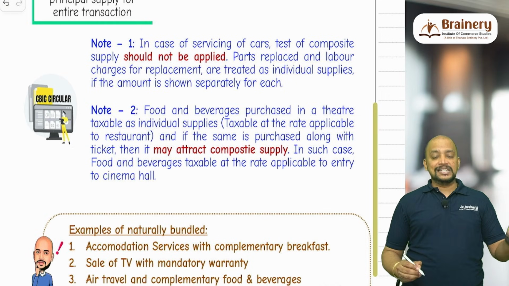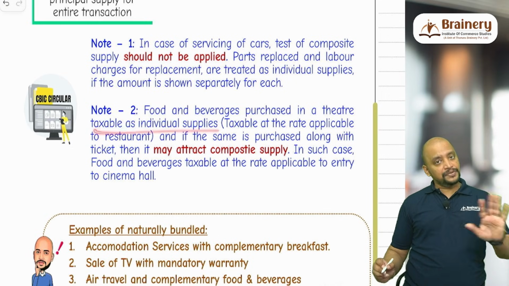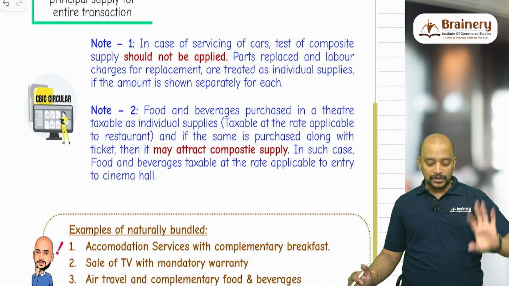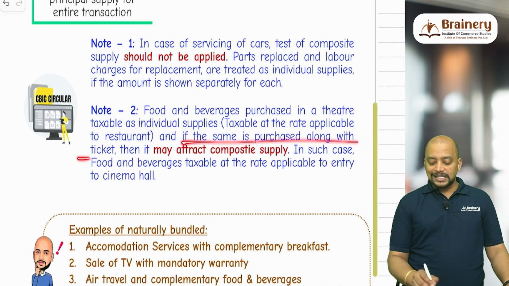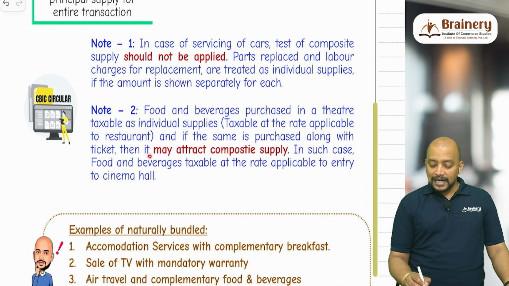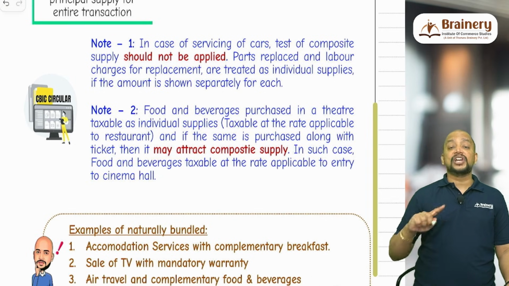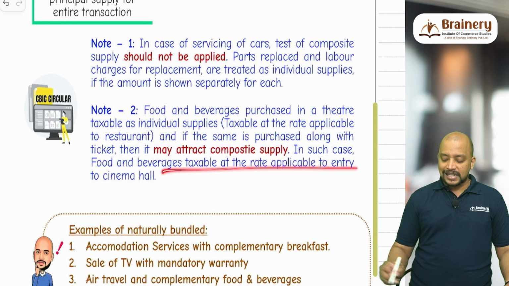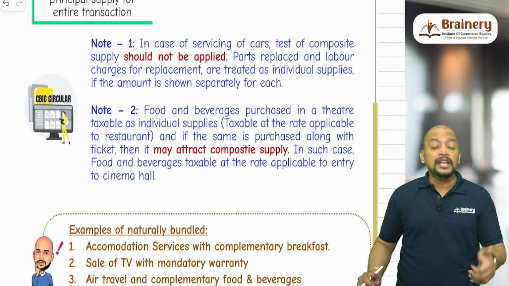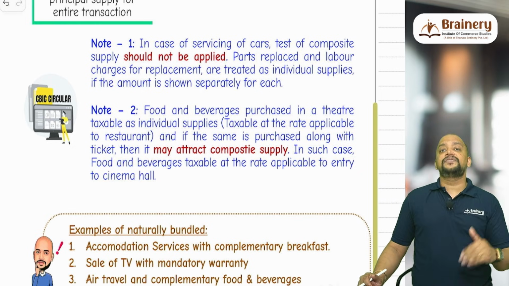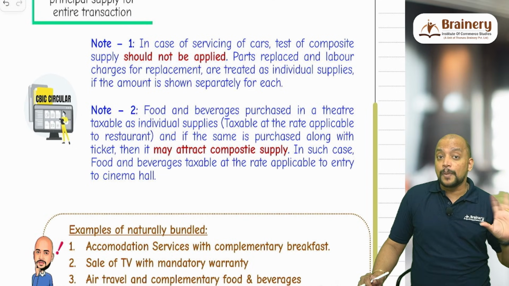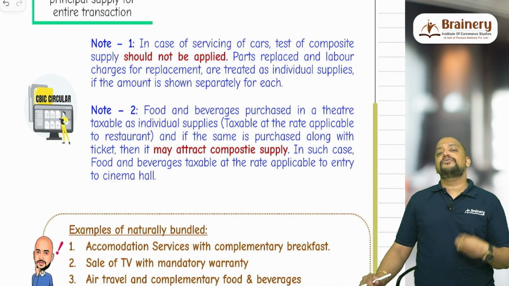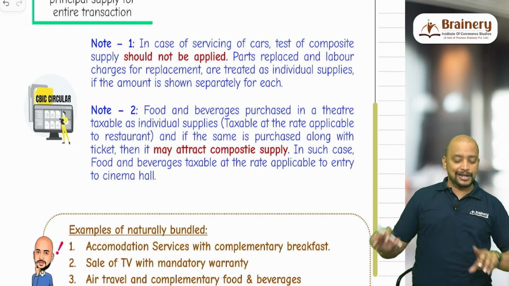Food and beverages purchased in a theater are taxable as individual supplies, taxable at the rate applicable to restaurant. What is that? 5%. Okay. And if the same is purchased along with the ticket, then it may attract composite supply. I am not telling that it shall attract, it may attract the composite supply. In such case, food and beverages are taxable at the rate applicable to cinema hall when it is given along with the ticket. If it is given along with the ticket, it's not optional, mandatory, like preview theaters or some costly theaters, they are giving food and beverages as a part of the ticket, in that case only.